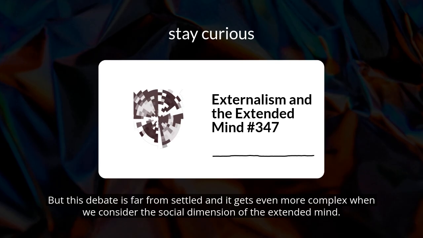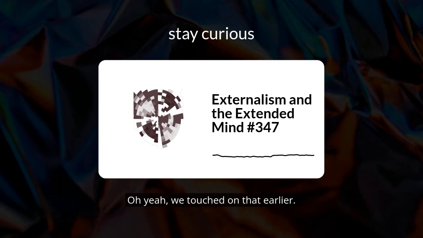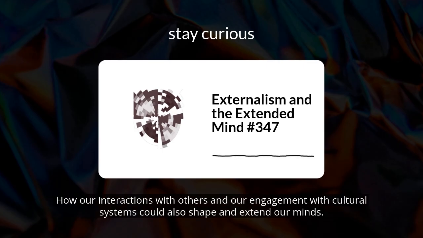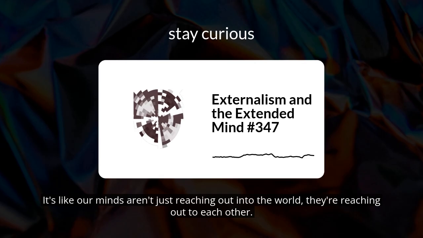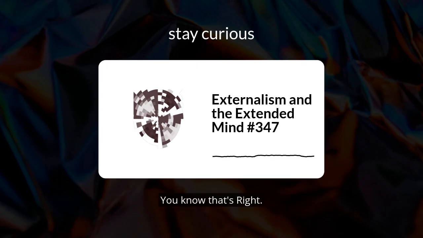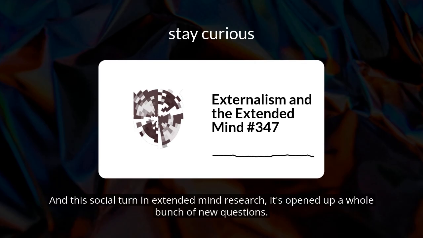And it gets even more complex when we consider the social dimension of the extended mind. Oh yeah, we touched on that earlier, how our interactions with others and our engagement with cultural systems could also shape and extend our minds. It's like our minds aren't just reaching out into the world, they're reaching out to each other? That's right. And this social turn in extended mind research has opened up a whole bunch of new questions.